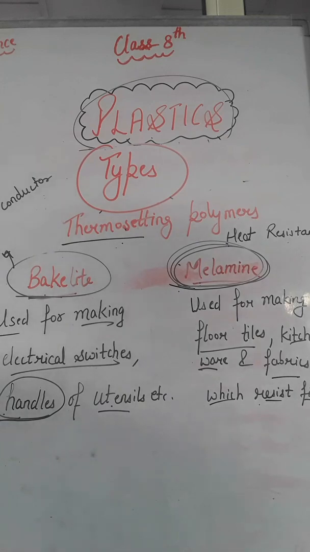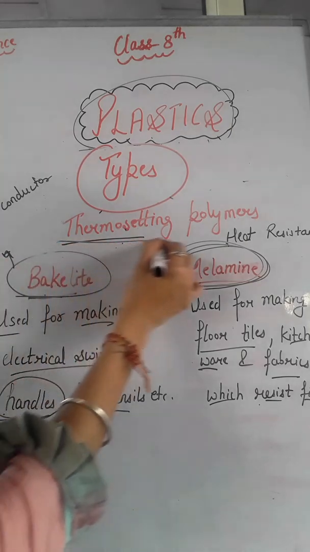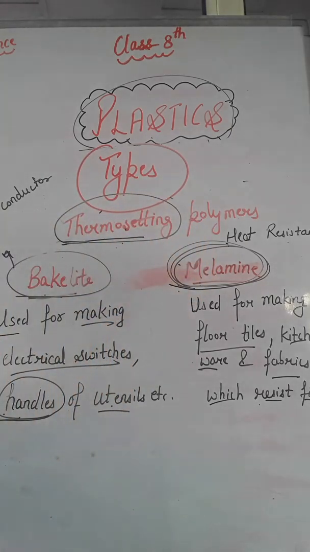Let us take an example. If you take a switch, right, switch है, and try to bend it, you can notice that it cannot be bent. If force is applied on that switch to bend, then it can break. It cannot bend, but it can break. So the plastic items or plastic articles which cannot be bent, but when force is applied on them for bending, then they can break, those plastics are known as thermosetting plastics or thermosetting polymers, right?